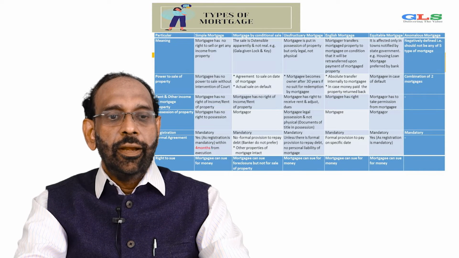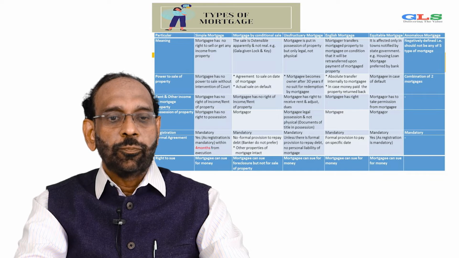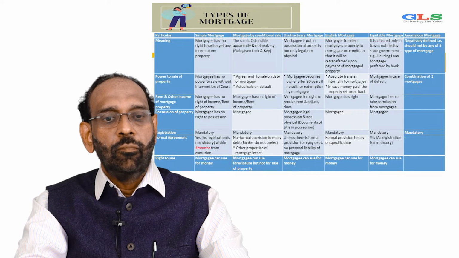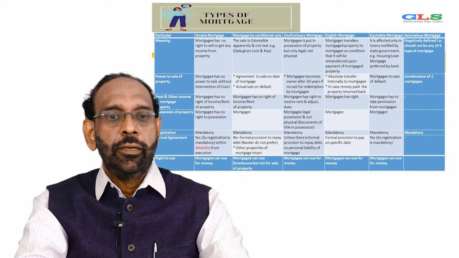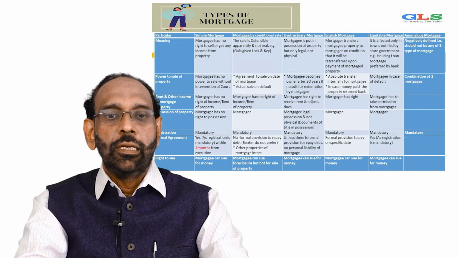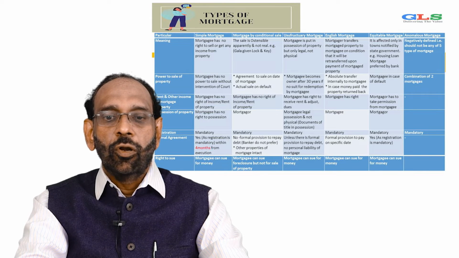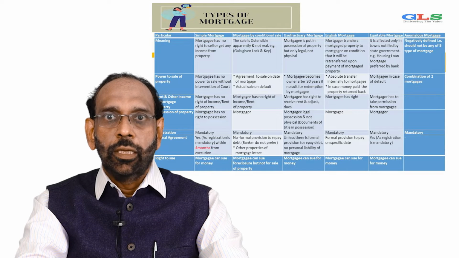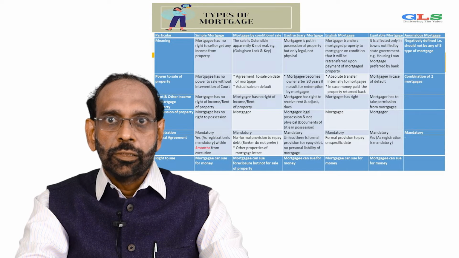Let's look at the rent aspect and the income of the mortgaged property. In case of simple mortgage, the mortgagee has no right to any rent. In case of mortgage by conditional sale, the mortgagee again has no right to income or rent of the property. In case of usufructory mortgage, the mortgagee has the right to receive rent and adjust dues. In case of English, the mortgagee has a right, and in case of equitable mortgage, the mortgagee has to take permission from the mortgagor.